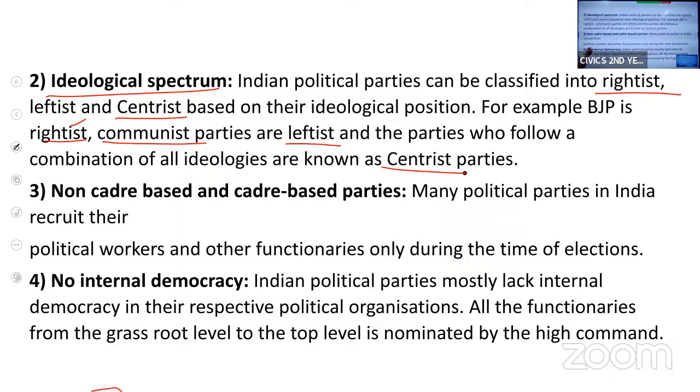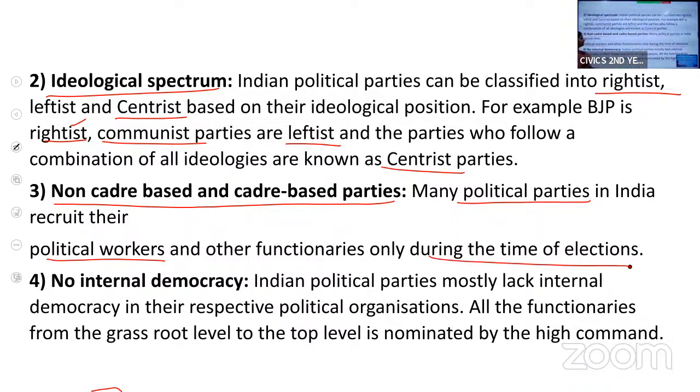Then we have cadre-based and non-cadre-based parties. Many a time, these political parties recruit their political workers or party workers only during the time of elections.